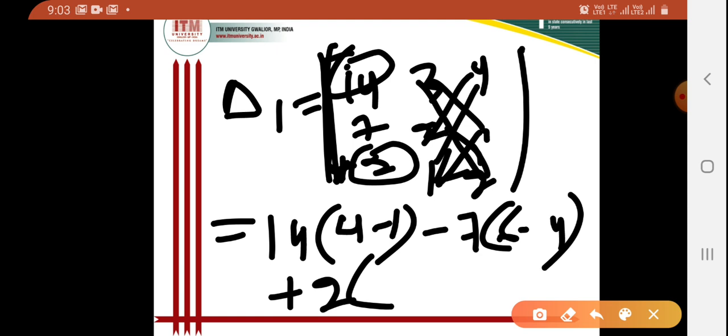That is 3 into 1 minus 2 into 4, so that will be 3 minus 8. So I can write 2 into 3 minus 8. Now after solving, the value of del 1 will become 18.